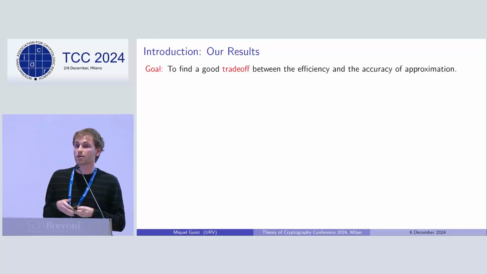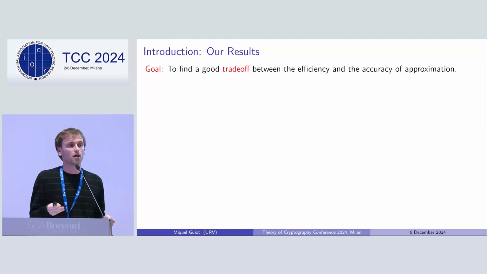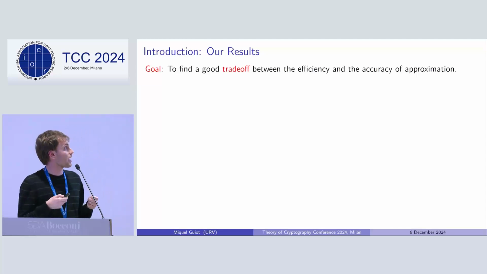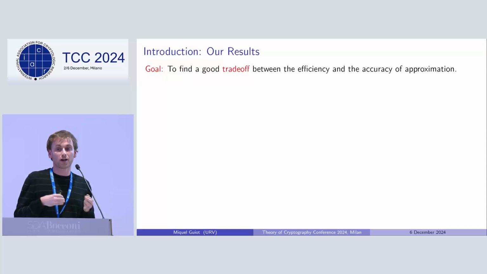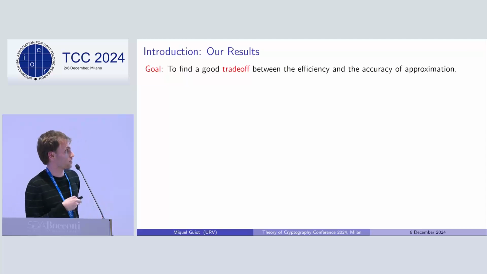On one hand, we want to build efficient schemes, so schemes with almost linear share size. But at the same time, we want to keep track of the fraction of subsets that get modified along this process.